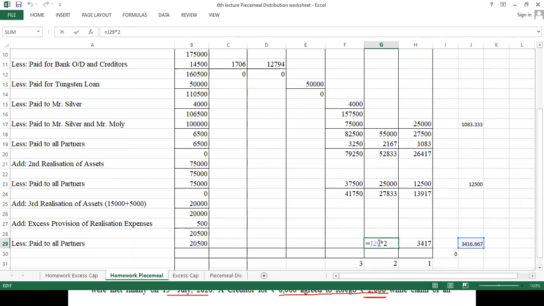So we will write 68,833 and here it will be 10,250. So now let's see the actual loss.